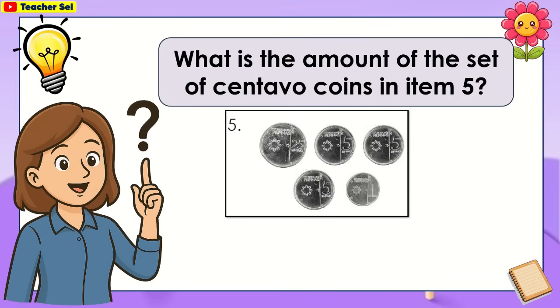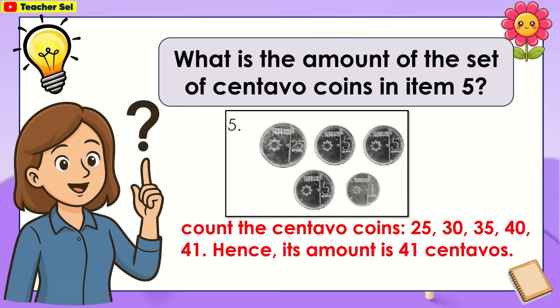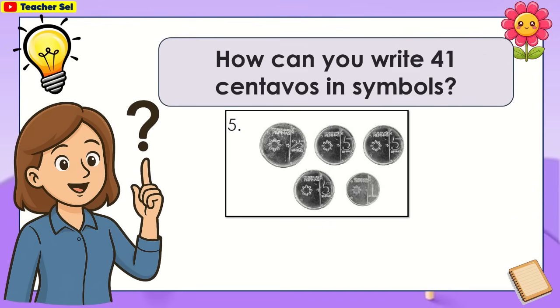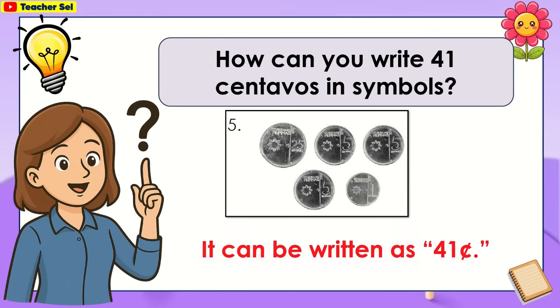What is the amount of the set of centavo coins in item 5? Count the centavo coins. 25, 30, 35, 40, 41. Hence, its amount is 41 centavos. How can you write 41 centavos in symbols? It can be written this way.